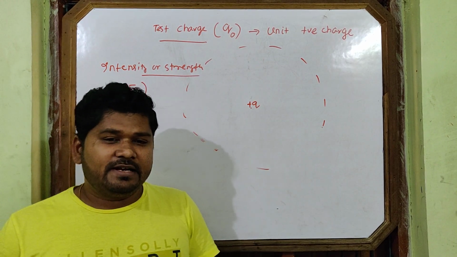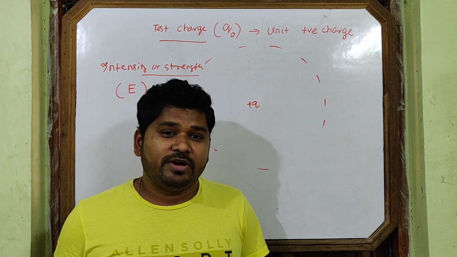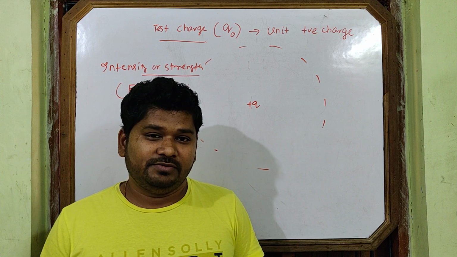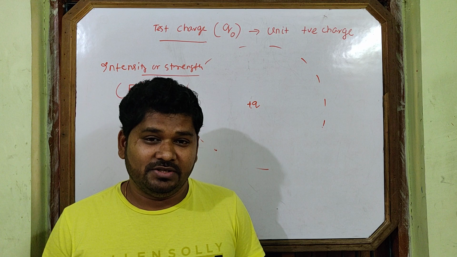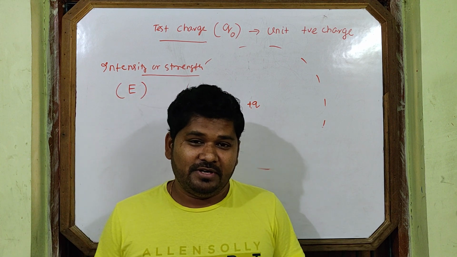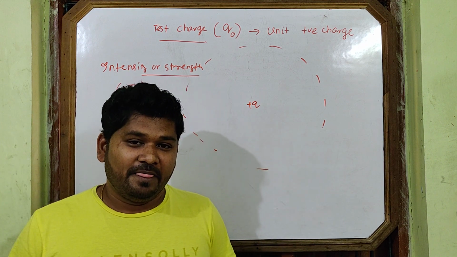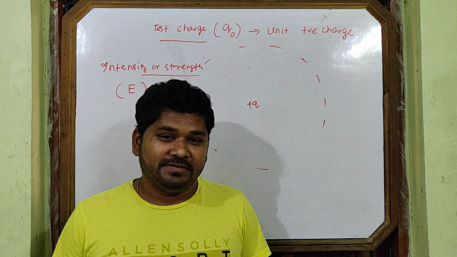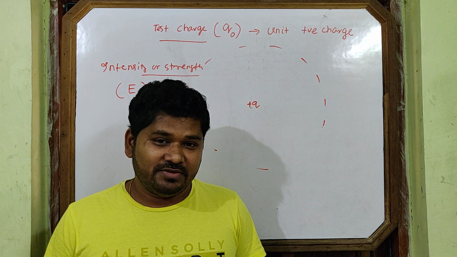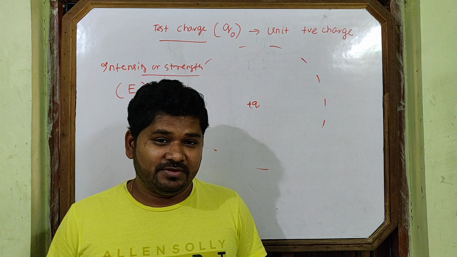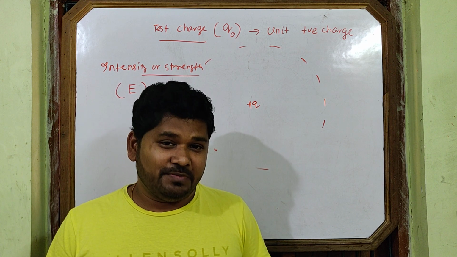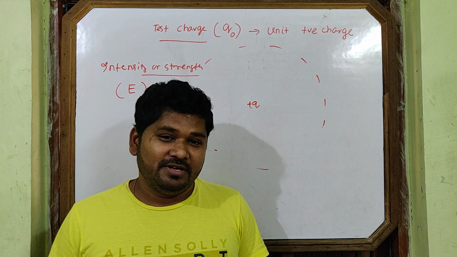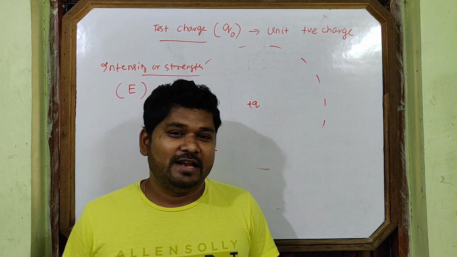So why do we need electric field intensity? The same example I am giving you, inside the classroom. If one naughty student is there, where will he prefer to sit, on the front bench or in the last bench? Why does he prefer to sit in the front or in the last? I think you got the answer. So he always prefers to sit in the last bench.